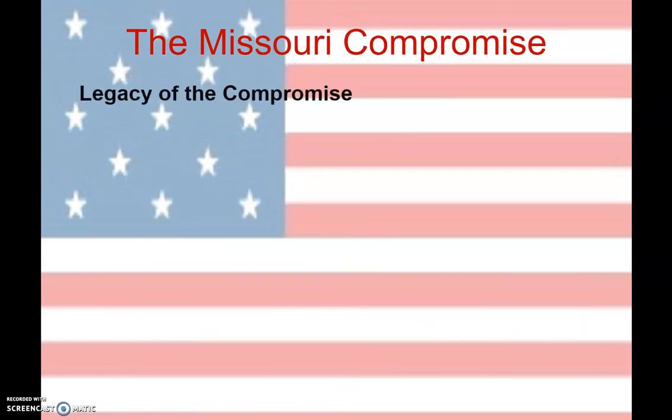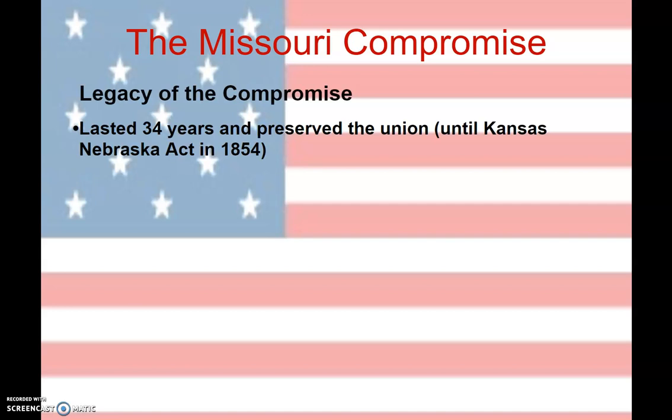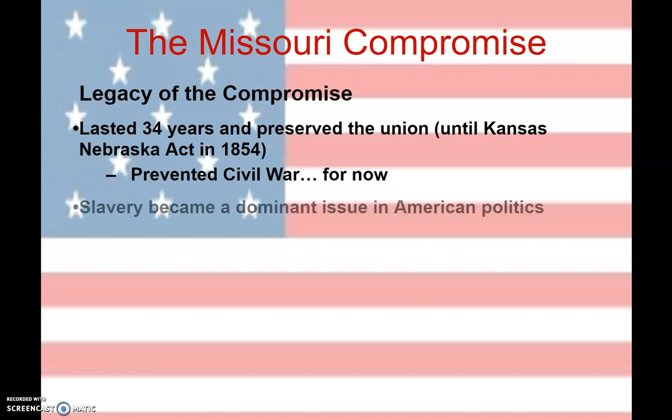Now, in terms of legacy and lasting impacts, one, it's going to help us immediately prevent a civil war. And it was looking like that was a possibility at this point. After the Talmadge Amendment fell through and the North and South were really at one another's throats, it looked like a civil war could be on the immediate horizon. But this Missouri Compromise is going to help de-escalate the situation. Both sides feel a little bit better about it. And for about 34 more years, we're going to be able to continue with the Missouri Compromise as the status quo. So the immediate impact is it prevents a civil war.